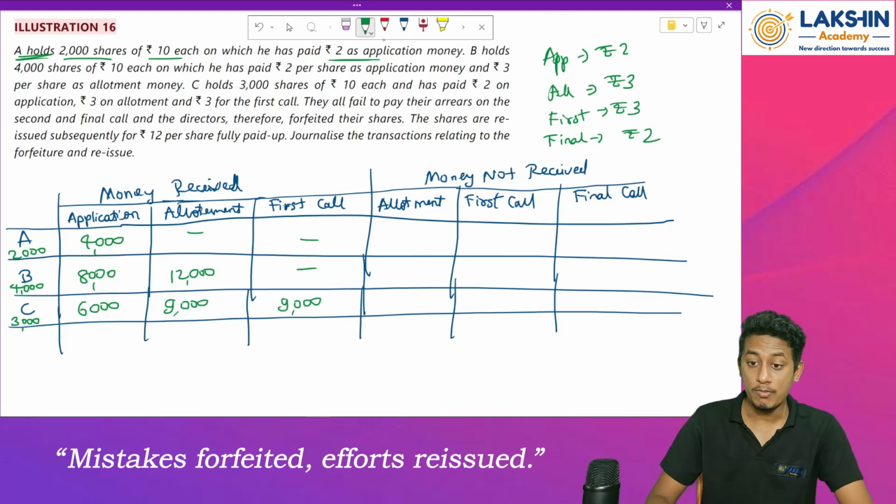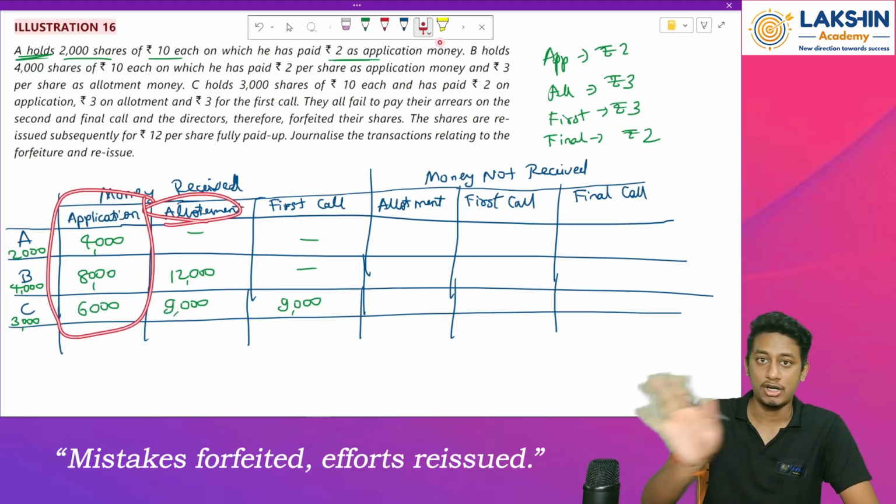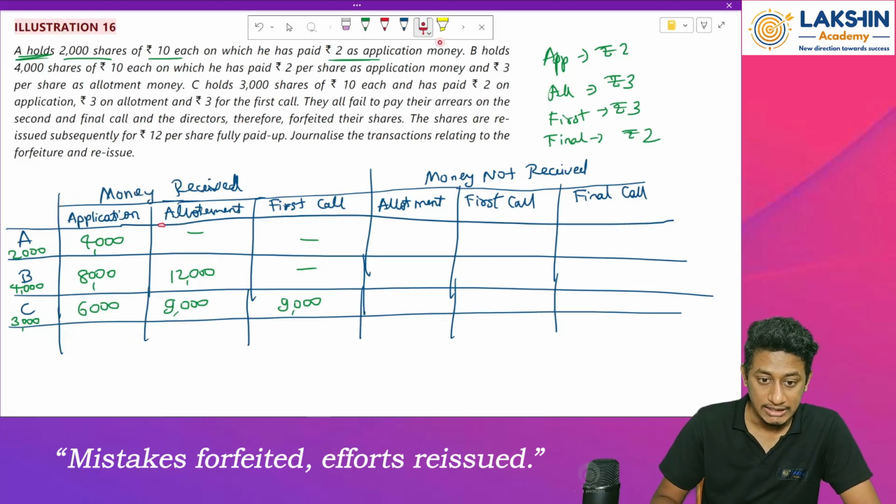Okay. Now how much is not received? Wherever you have mentioned the amounts over here, mark it as nil over here. Clear? This is the first step to do. So first of all, allotment. See, on application everybody has paid, so that is not required. So skip it. Now in the allotment stage, only Mr. A has not paid. So remaining columns you can mark nil.